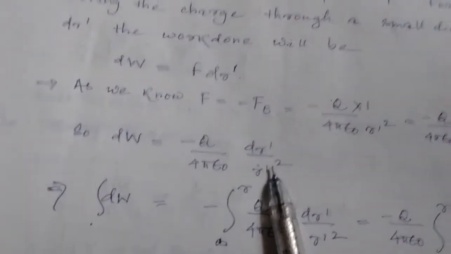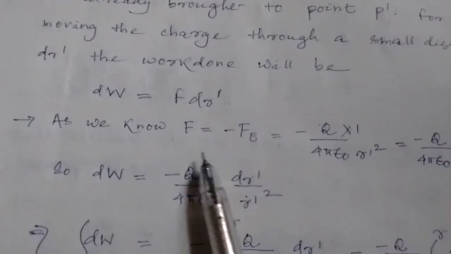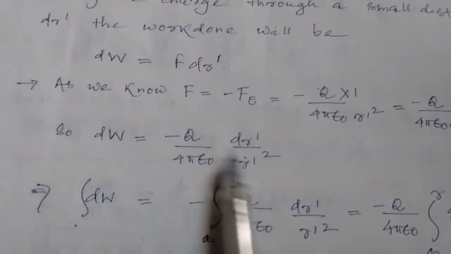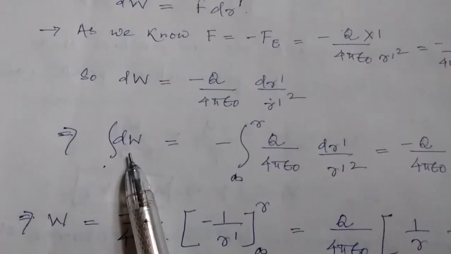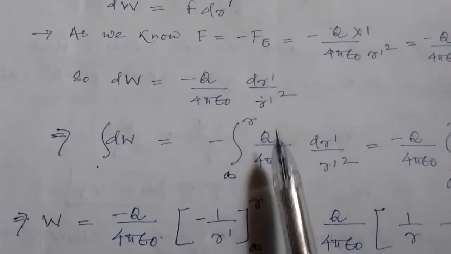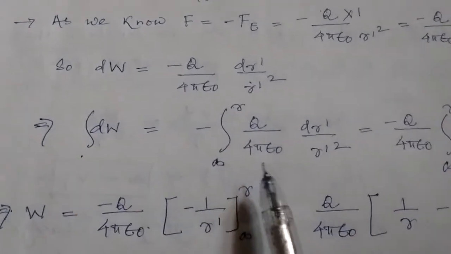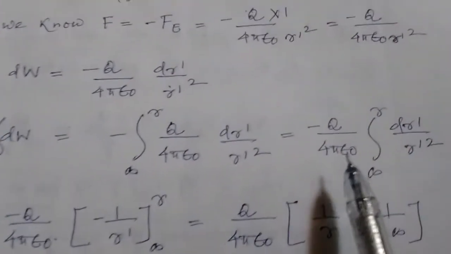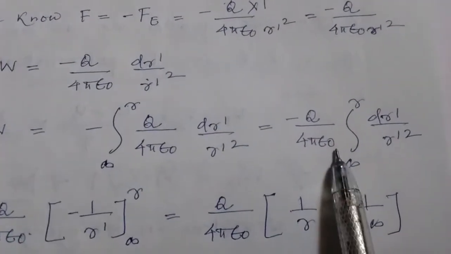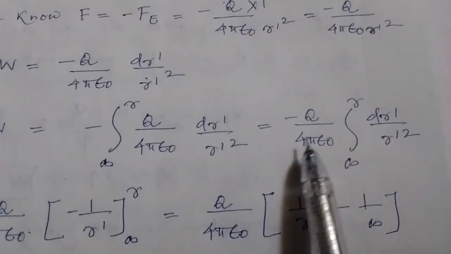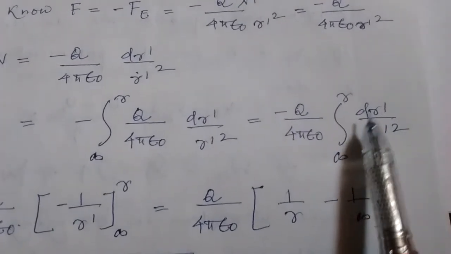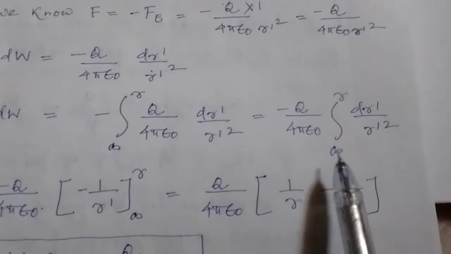Okay, you can get there F dr dash. In place of F, just put this value. Now dW becomes this much. To find out the total work done, you have to integrate both sides. It is from infinity to r, the rest is the same, and Q by 4 pi epsilon naught is constant, so it is thrown outside of the integration sign. Now this is dr dash by r dash square.